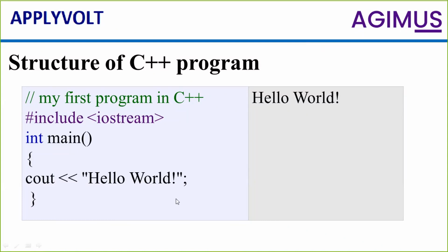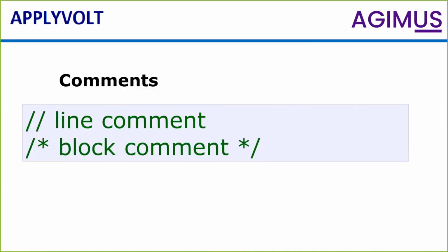Now, let us go further. Comments. So each time when you write the program, there will be a lot of discussion, there will be a lot of doubts, there will be a lot of information need to understand by the user. So we use comments. So comments is nothing but the compiler will not understand what you've written. Using some codes, some symbols you use, those symbols the compiler or the interpreter will not understand. It is for your information or it is for your understanding.